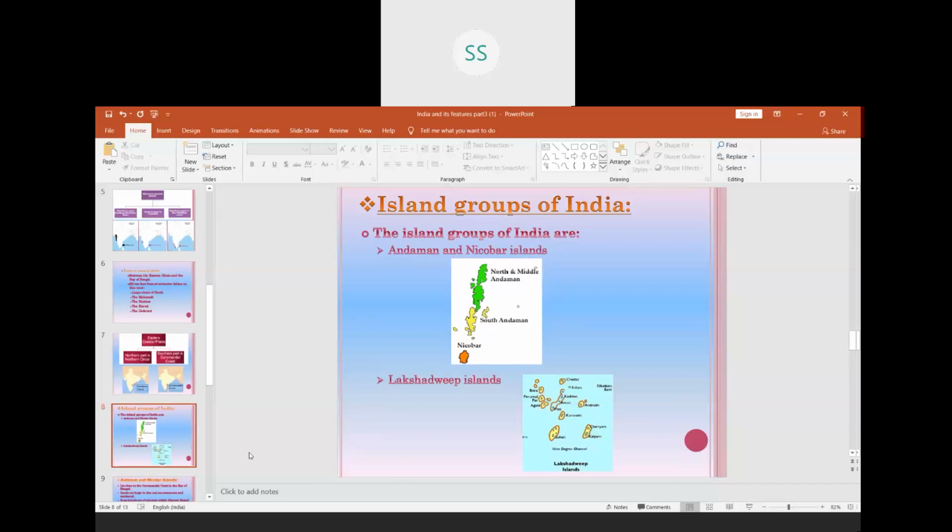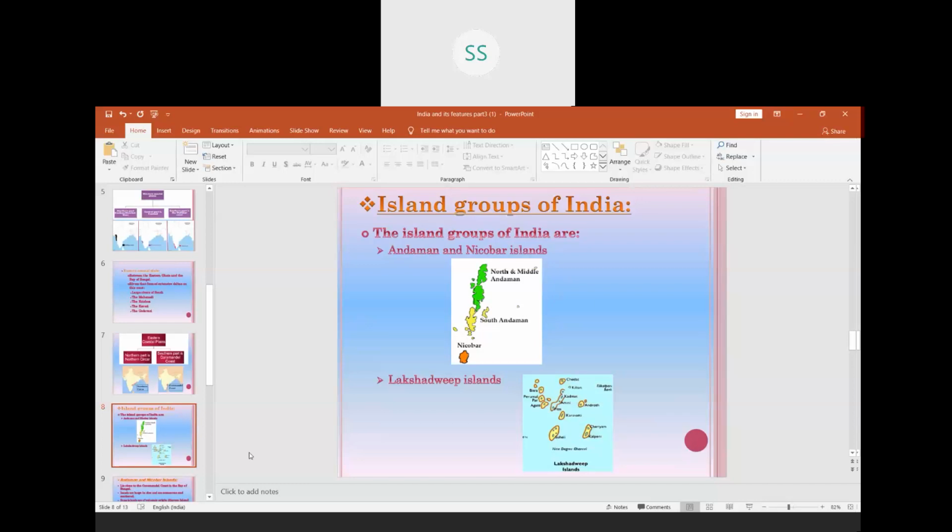We come to the next part over there. We have island groups of India. Children, we all know that there are two island groups of India which are part of our country. That is Andaman and Nicobar Islands and Lakshadweep Islands.